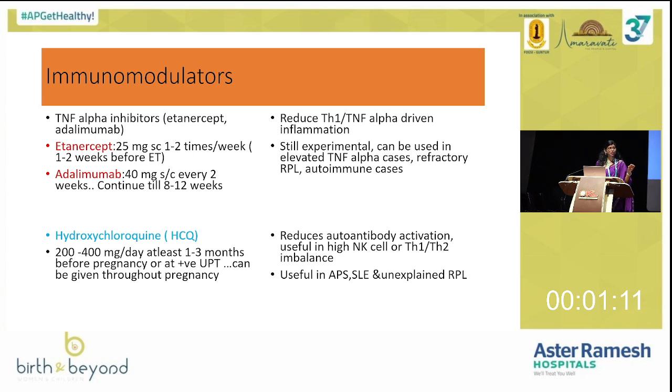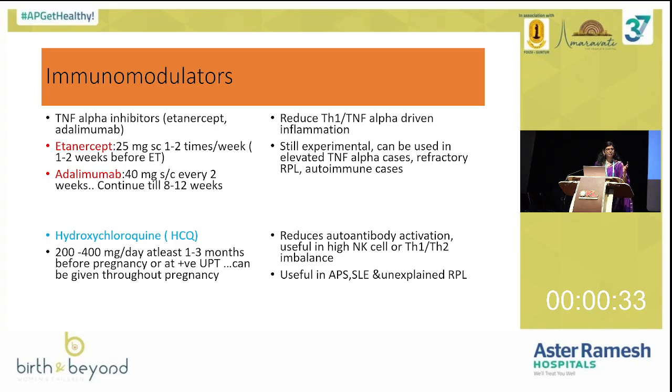Again, I am telling you, these are all drugs only for when the patient has a normal uterus with a euploid embryo and wants to go for self gametes. If the patient is willing to go for donor gametes, there is no role for LIT, no role for IVIG, nothing. Actually patients will come frustrated, saying, 3 times IVF failure, I am planning to go for donor gametes. Then there is no role for immunology therapy. Only if the patient wants to go for self gametes comes the role of HLA matching, KIR genotyping and all this immunomodulatory treatment.